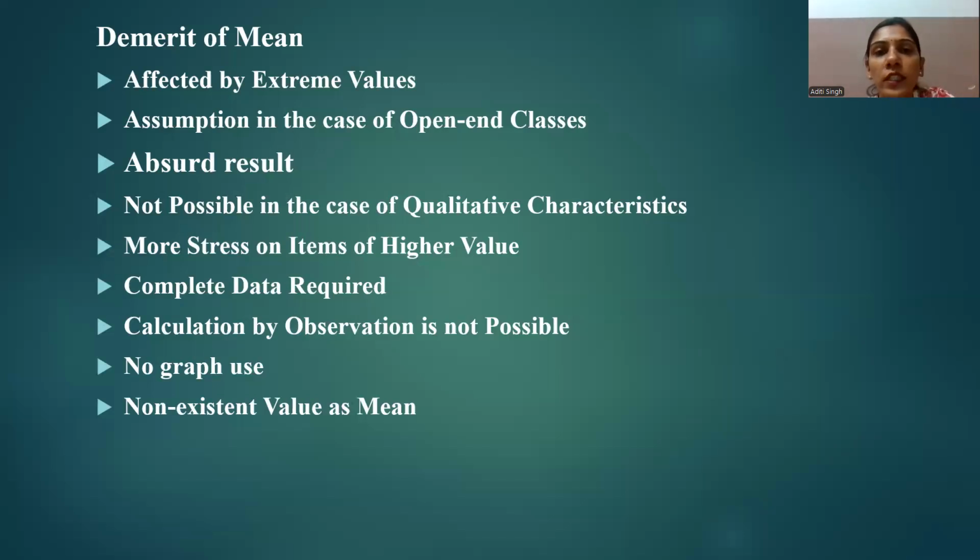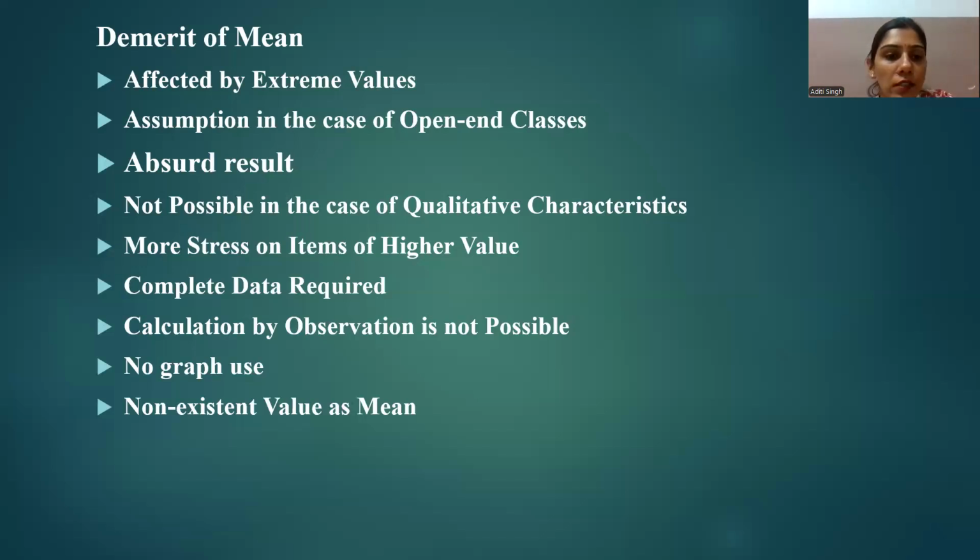However, the opposite is different. If a series of 4 items consists of 3 items with large value and one item with a smaller value, the arithmetic average will not be significantly decreased. So there will always be more stress on items which have higher values.